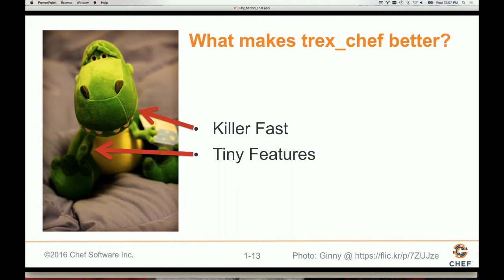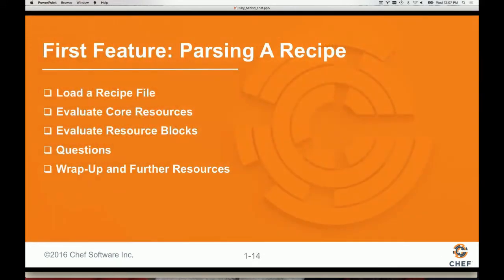But we can learn a lot in the process of developing T-Rex Chef, or at least parts of T-Rex Chef here today. So that's what I want to do with you, and hopefully you're welcome to join along with me. I'm going to switch over to an editor and my command line in just a moment, but let's get ready to start building T-Rex Chef.